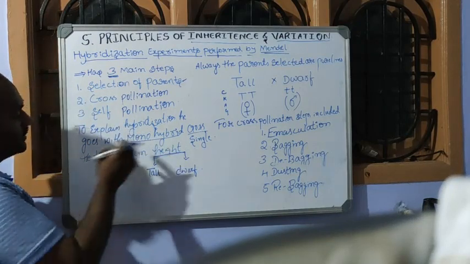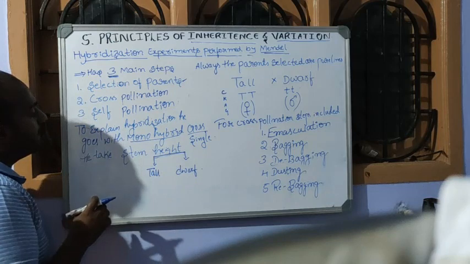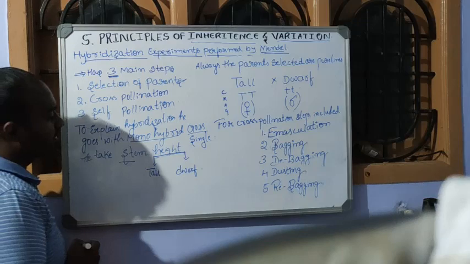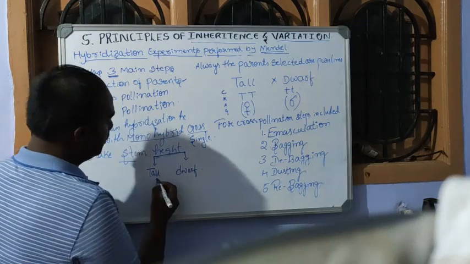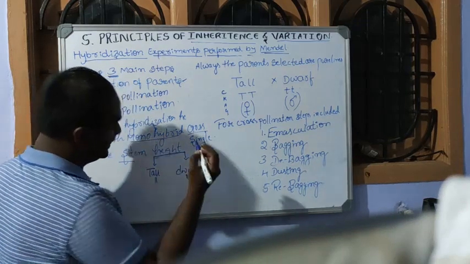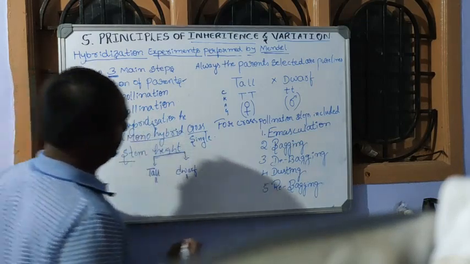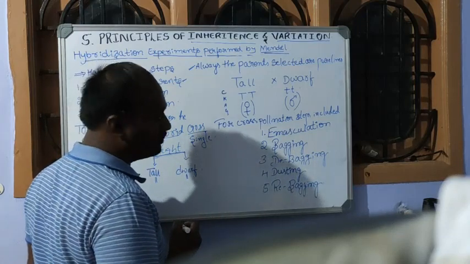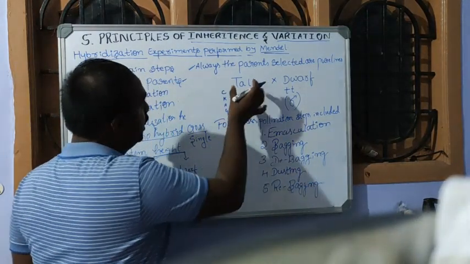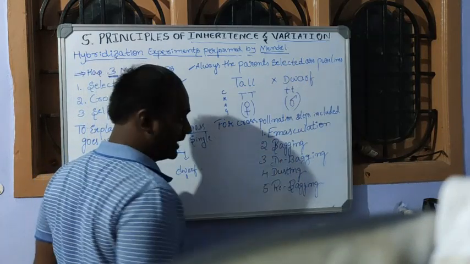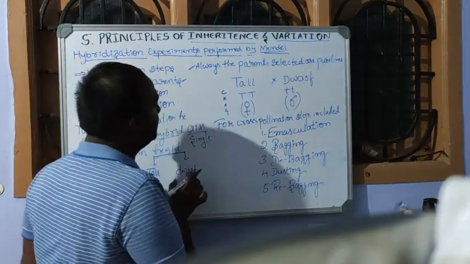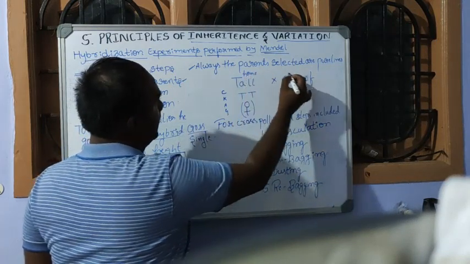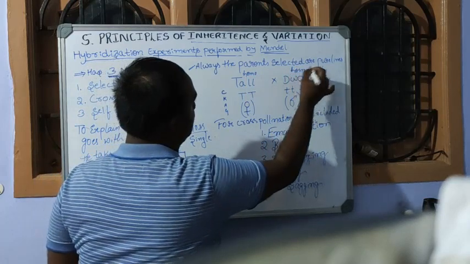To explain this monohybrid cross, I take an example of stem height. Usually stem height is of 2 forms: one is tall and the other is dwarf. We know that the parents selected by Mendel are always pure lines, that is, homozygous tall and homozygous dwarf. Here, this is a homozygous tall and this is the homozygous dwarf.